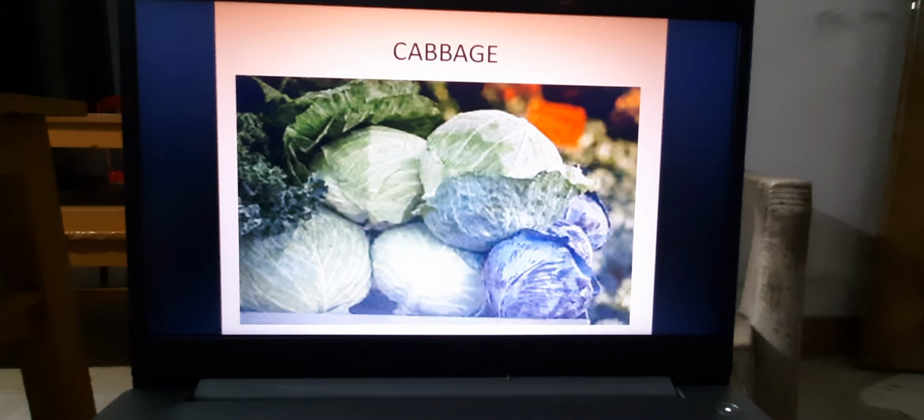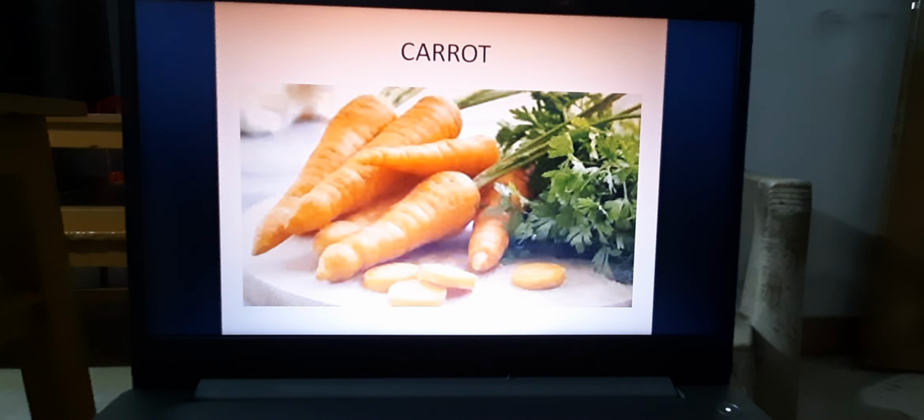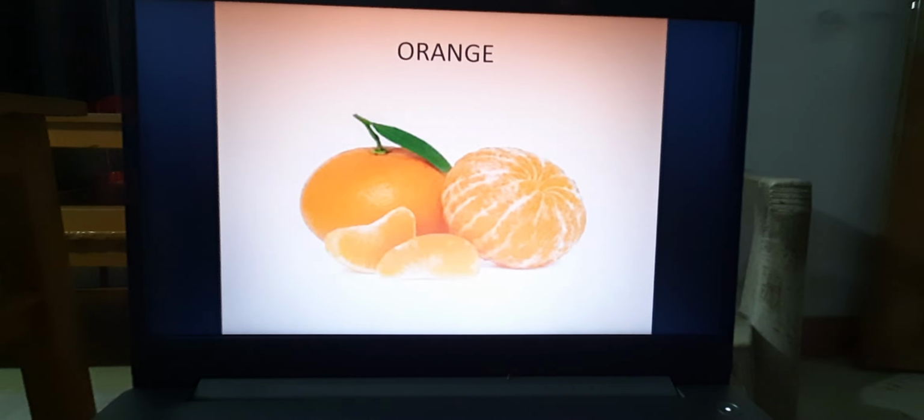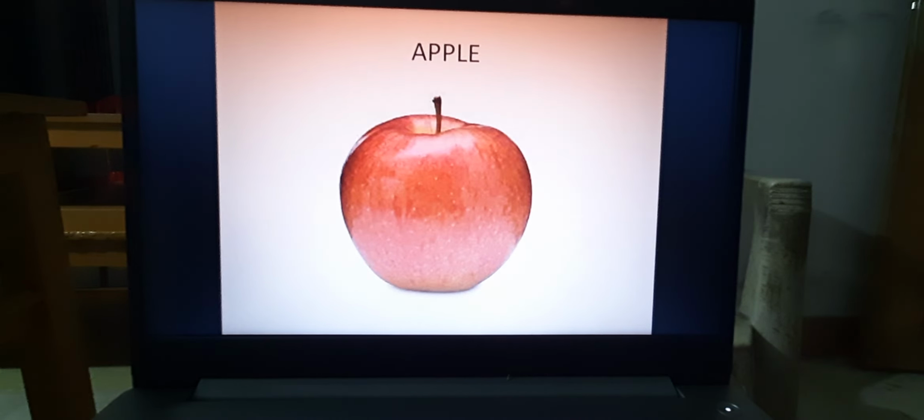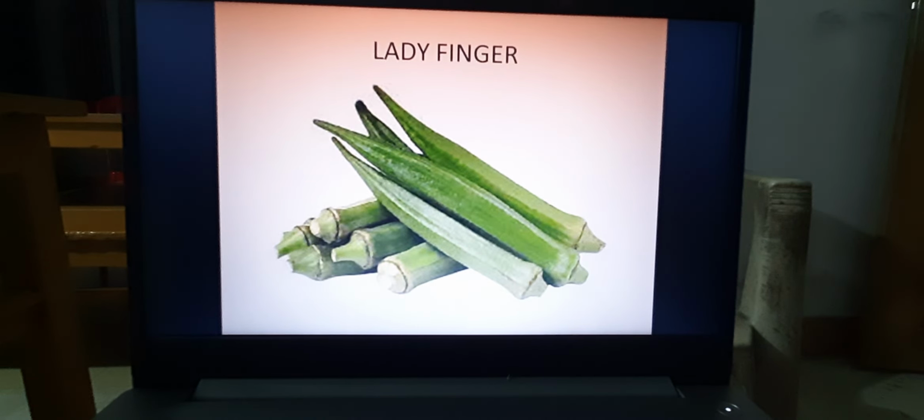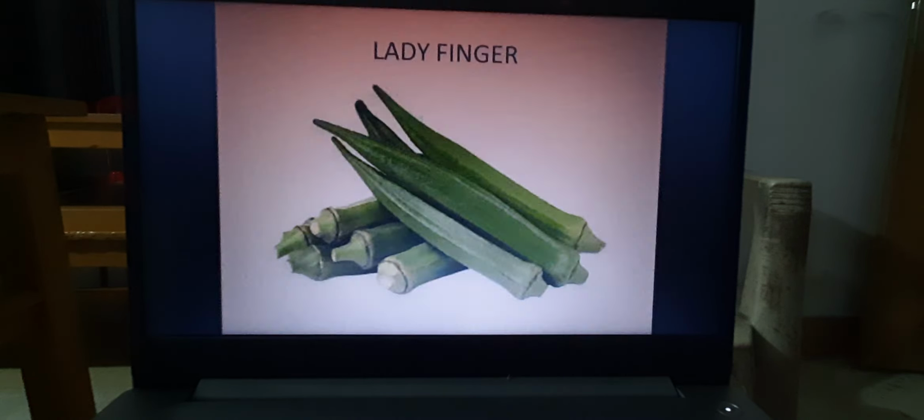Then cabbage is also nowadays found around the year. Carrot we are getting in the winter. Orange we are getting in winter. Apple we are getting in winter. Then lady's finger we are getting in winter.